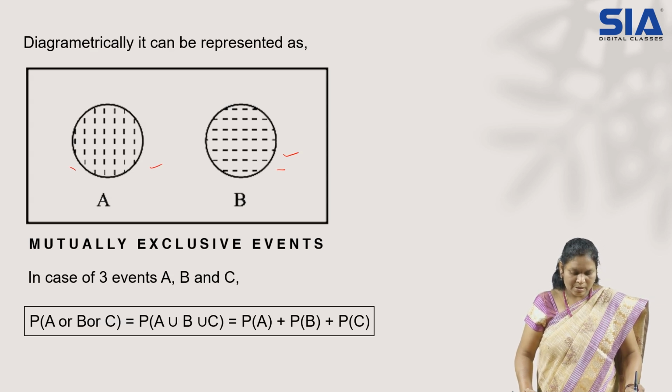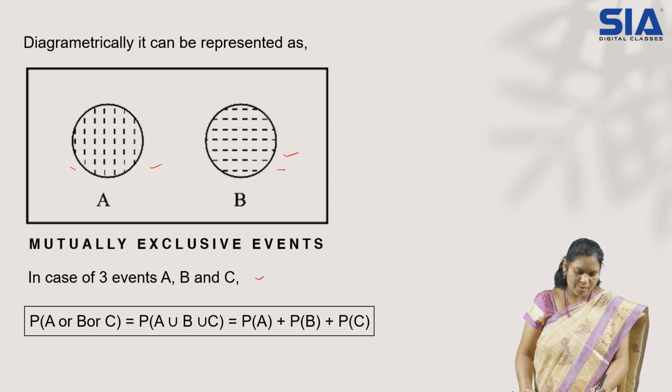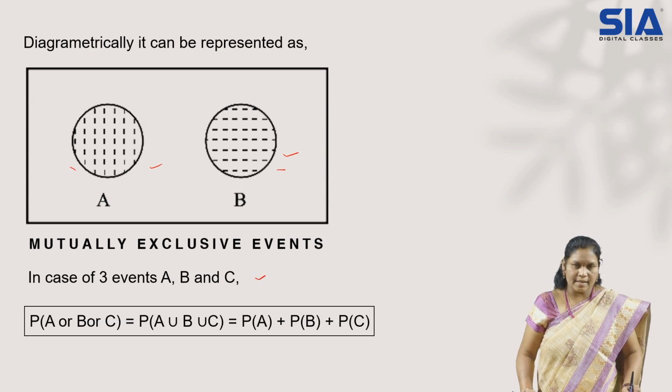Now, mutually exclusive for three cases. The same thing when three cases are there. How the formula goes on, let us check it out.